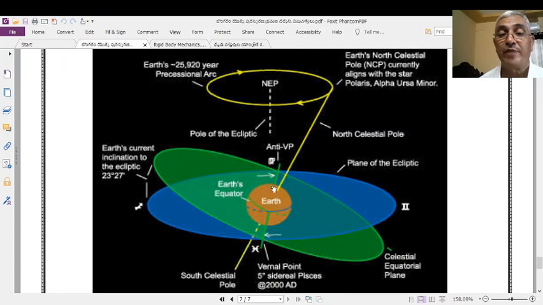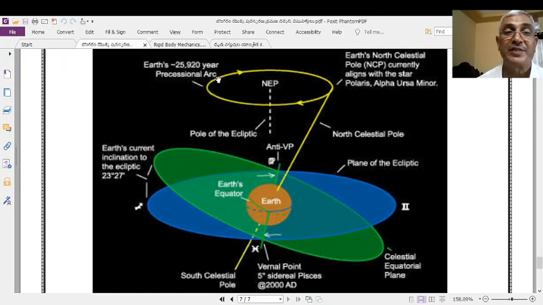It takes 24 hours to complete one self-rotation, but now this polar axis can rotate about an axis passing through the center of the elliptical plane of the Earth's orbit, and this rotational motion of the Earth's axis is known as the precessional motion, and the Earth's polar axis takes 25,920 years.